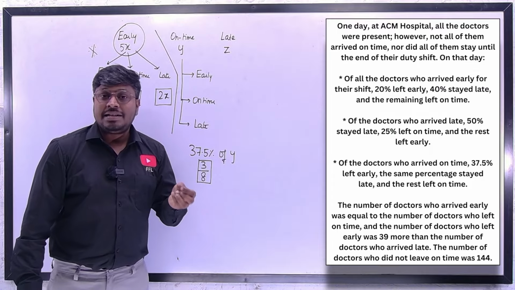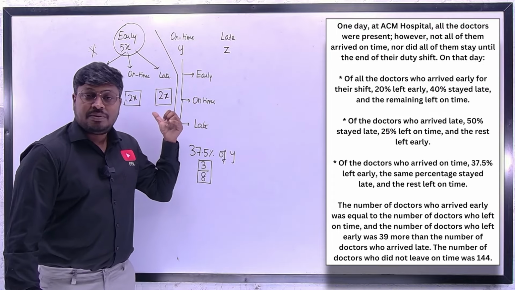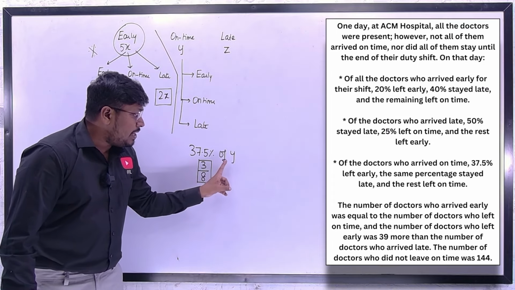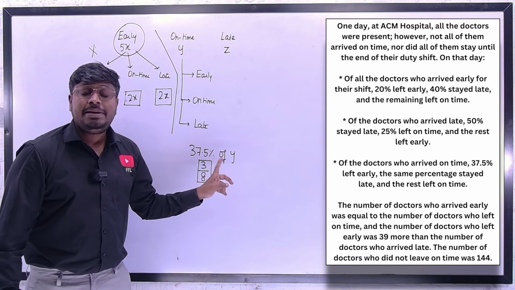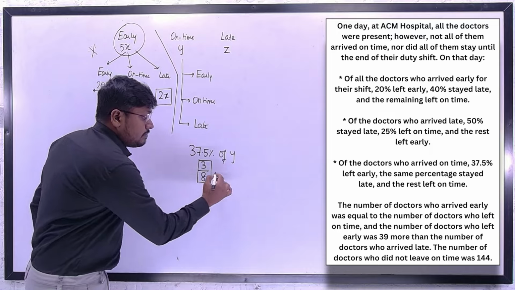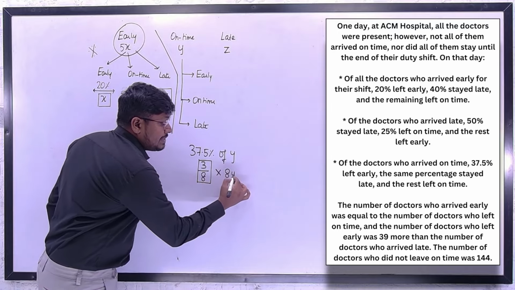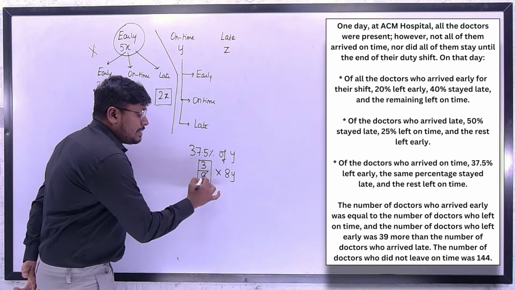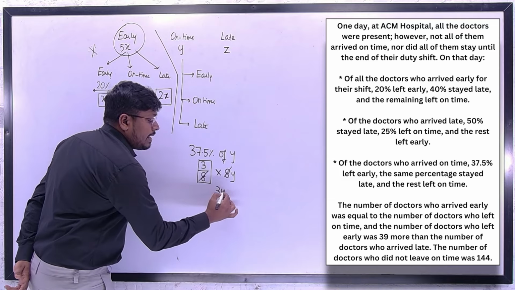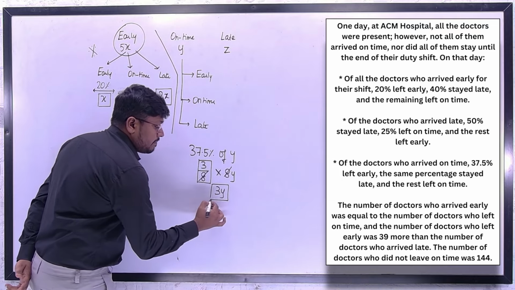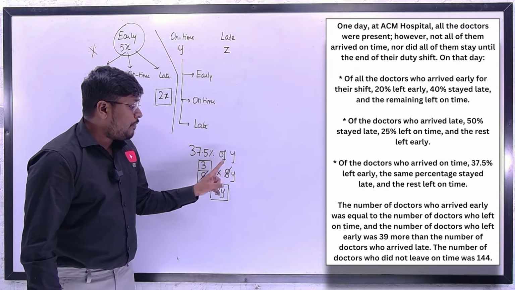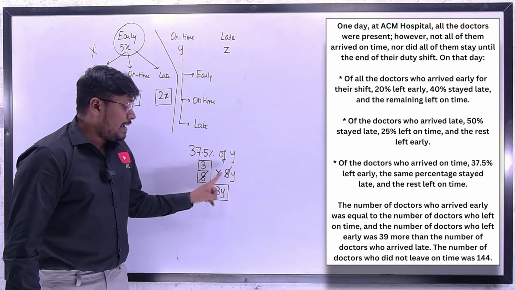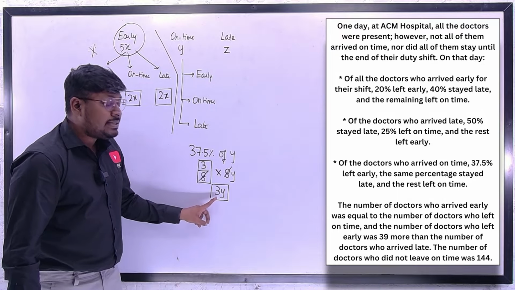I don't want the answer to be in terms of a fraction. So friends, just now I have told you, what value can you assume here so that the complete value should not be in terms of a fraction? If I assume y as 8y, then I can cancel the 8s here, and my final answer will be in terms of an integer. So friends, understood or not what I did? Instead of y, if I assume it as 8y, finding 37.5% is easy for me.